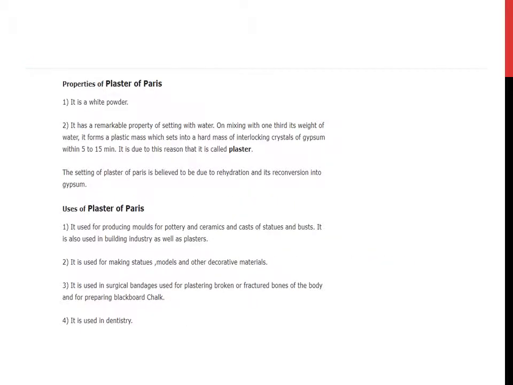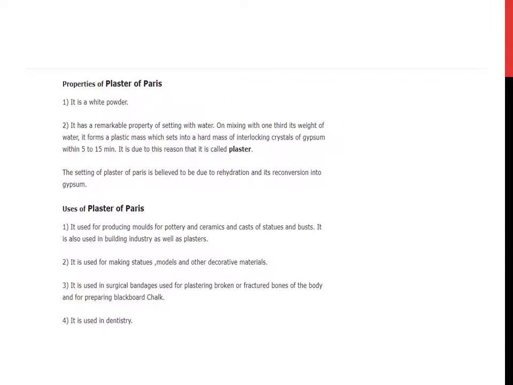Properties of plaster of Paris. Number 1, it is a white powder. Number 2, it has a remarkable property of setting with water. On mixing with one-third of its weight of water, it forms a plastic mass which sets into a hard mass of interlocking crystals of gypsum within 5 to 15 minutes. This is the reason it is called plaster. The setting of plaster of Paris is believed to be due to rehydration and its reconversion into gypsum.